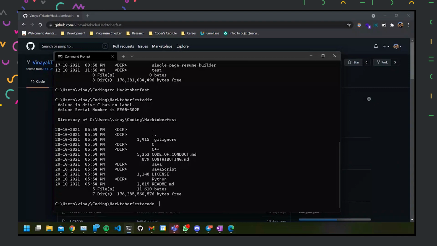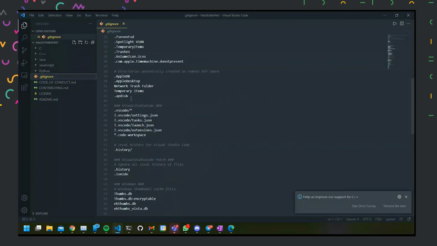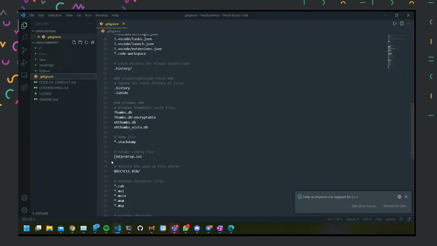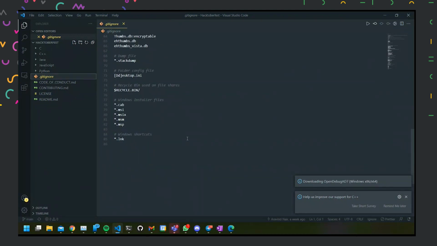folder in my VS Code, I'll show it properly over here. If you see this .gitignore file, all the files which are supposed to be ignored and not tracked for changes, whether it be deleting the file, creating the file, or updating the file, those things will not be tracked, and those file names are mentioned over here, right?